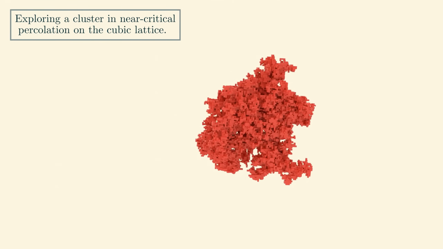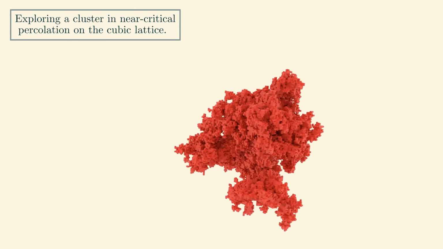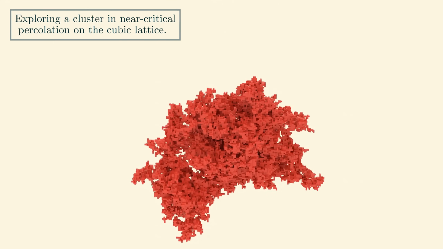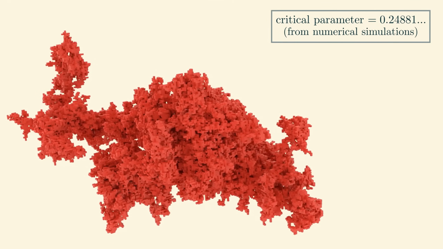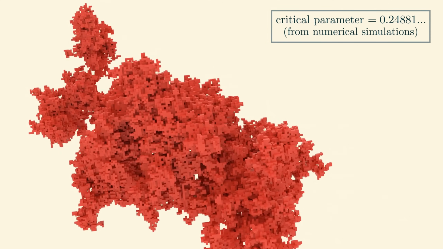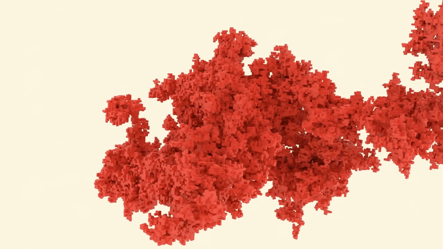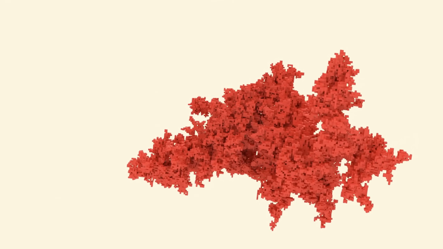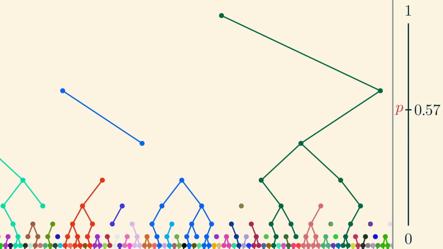By the way, all these questions can also be asked for the three-dimensional grid, where the situation is understood even less. There is still the same type of phase transition, but the critical parameter is not 1/3 or 1/4 as you might have guessed. In fact, it is about 0.2488, and nobody knows an exact formula for it, or even if such a formula could possibly exist. Additionally, the question of whether or not there exists an infinite cluster exactly at the critical parameter is still open, although most researchers believe that, like the two-dimensional grid, there will not be an infinite cluster at criticality. Beyond the three-dimensional grid, one can even consider percolation on an arbitrary network, and there are even more open questions in this broader setting.